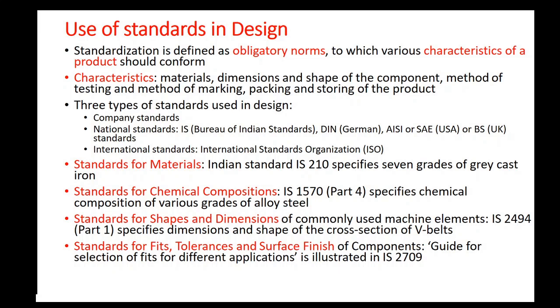Let us take the example of a standardized part, let it be an M20 bolt. What is an M20 bolt? A bolt which has an ISO metric thread with 20 nominal diameter. This is a standardized part. All over the world, an M20 bolt has the same dimensions, the same type of thread. Suppose you want to replace an M20 bolt with a new one, you can easily purchase it from the market once you give the specification to the seller as M20 bolt.